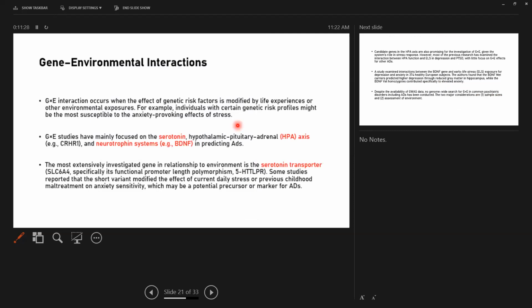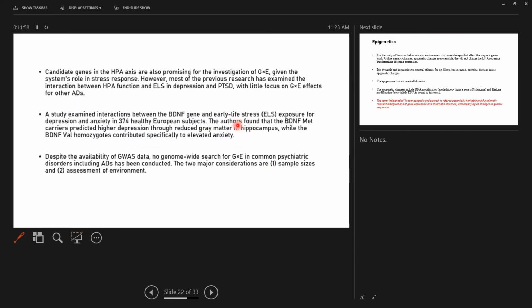Now let us come to gene-environment interaction. Gene-environment interaction occurs when the effect of genetic risk factors is modified by life experiences or other environmental exposure. For example, individuals with certain genetic risk profiles might be the most susceptible to the anxiety-provoking effects of stress. Gene-environment studies have mainly focused on serotonin, the HPA axis, and the neurotrophin system in predicting anxiety disorders. The most extensively investigated gene is the serotonin transporter.